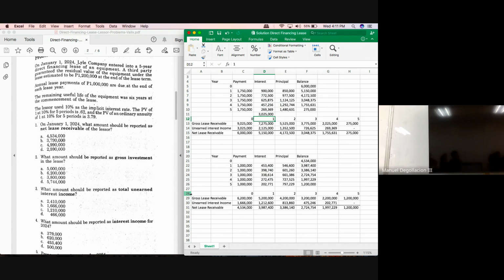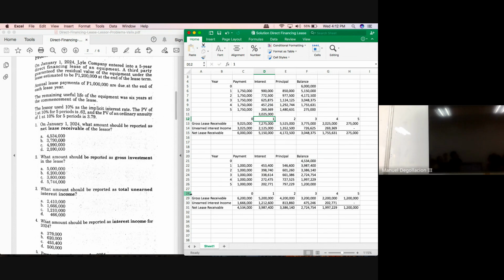Now for your unearned interest income, will it remain at 1,666,000? No, because a portion of it has already been earned. Particularly how much? 453,400. Deduct 453,400 from 1,666,000.